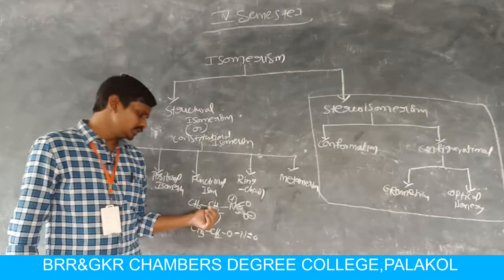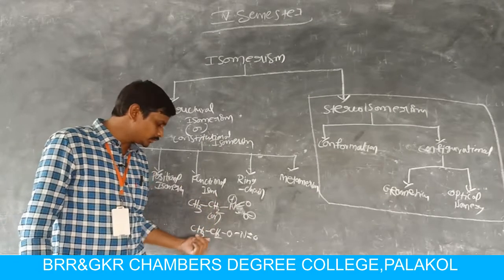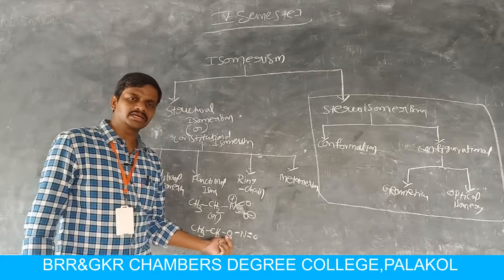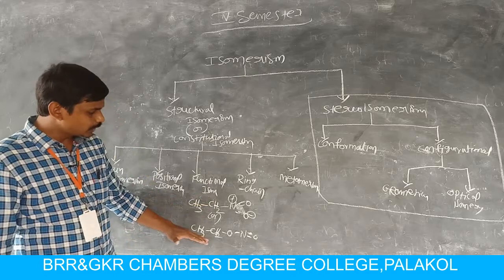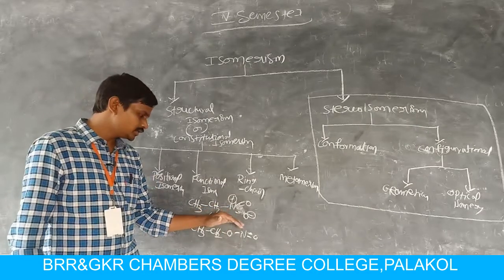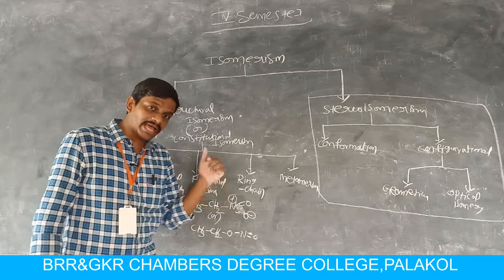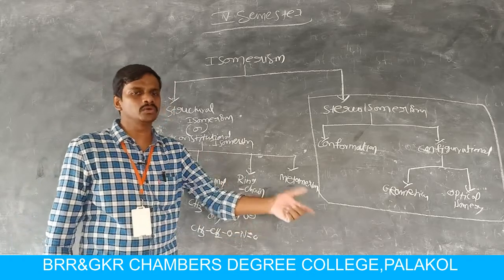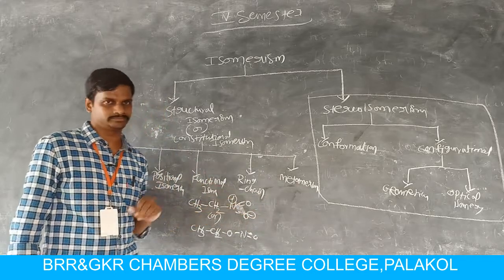Here in this molecule, the ethyl group is directly connected to nitrogen, but in this molecule, the ethyl group carbon is directly connected to oxygen. So these two isomers are functional isomers because here the carbon of the ethyl group is connected to the nitrogen atom in the nitro group. So it is called a nitroalkane.